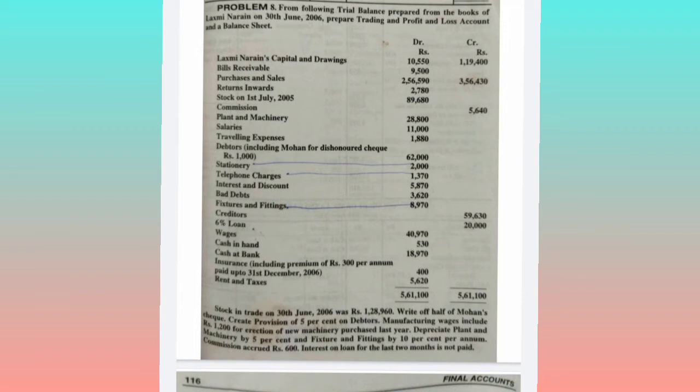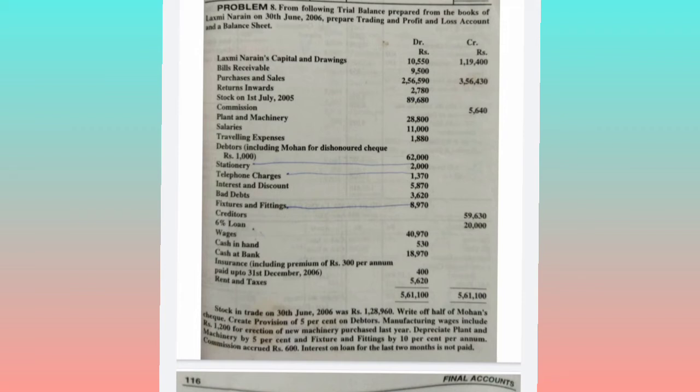So 500 amount they are asking us to write off, means nothing but bad debts. So here now 500 is the bad debt. Out of 62,000 minus 500, 61,500 is the debtors balance, and this 500 amount we will take as bad debts. Okay, we will see while solving the solution. So next, creating provision for 5% on debtors. Okay, it is also an adjustment for debtors.